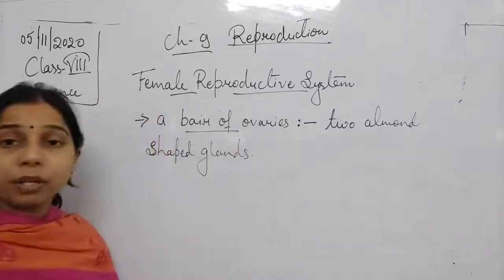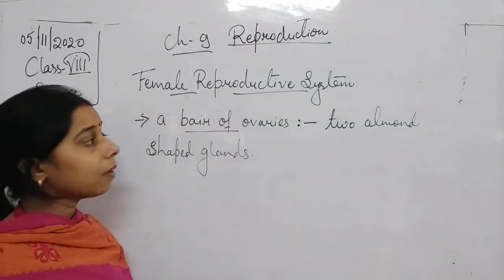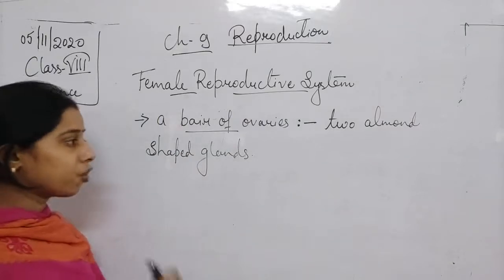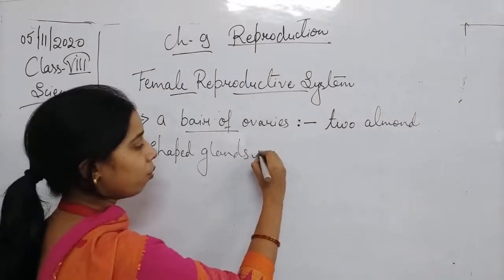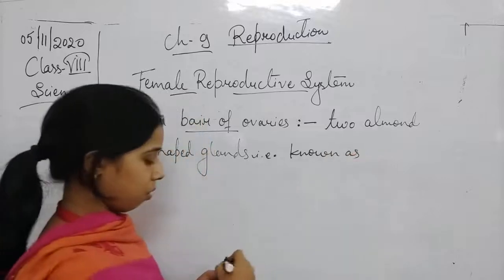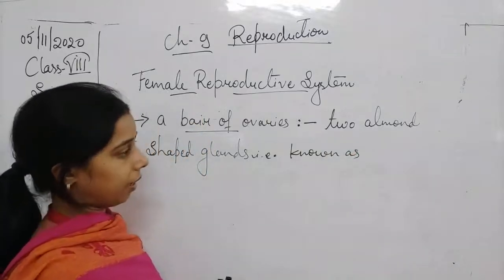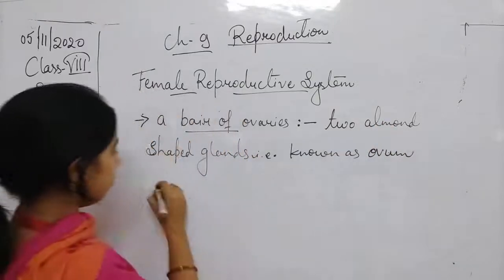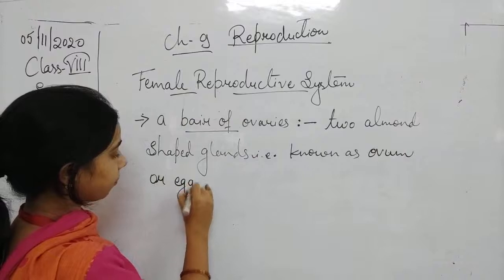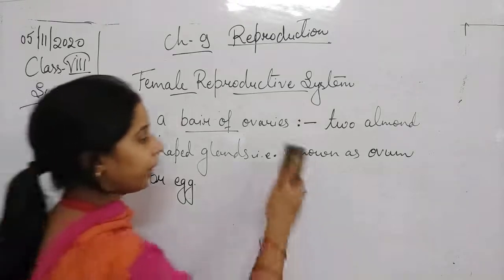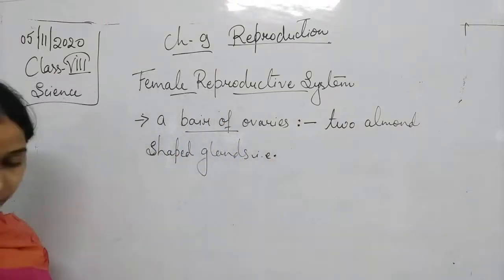So in the female reproductive system, there are two almond shaped glands known as ovaries, which help in producing the ovum or the egg.